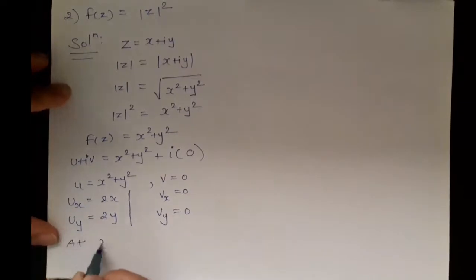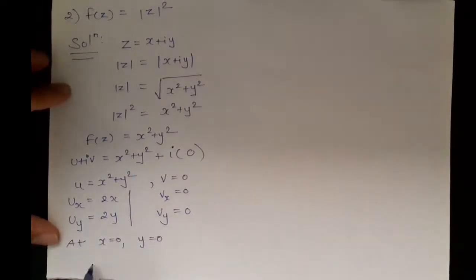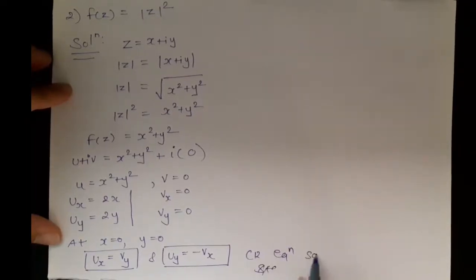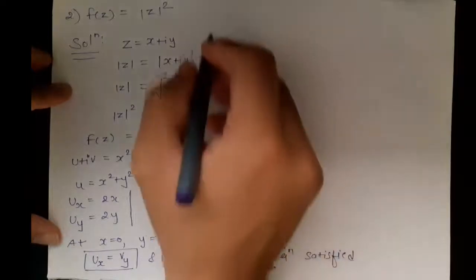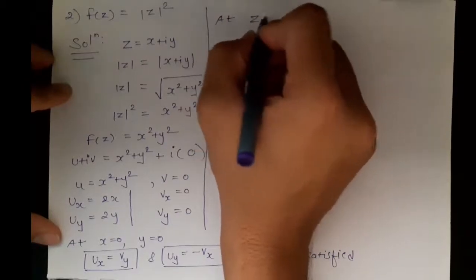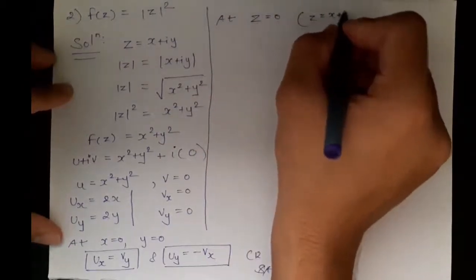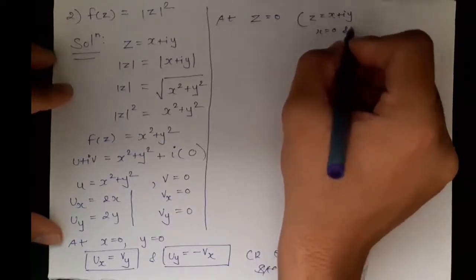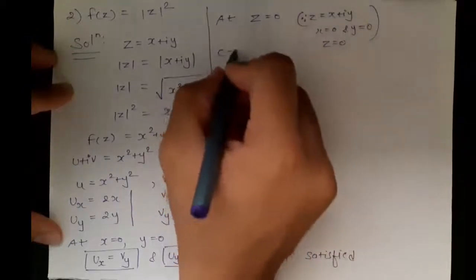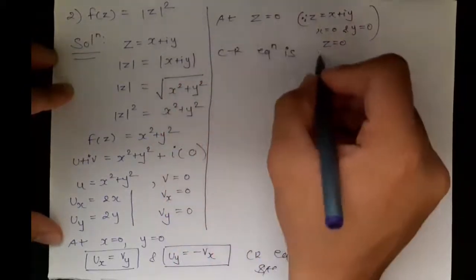That is, at x equals 0 and y equals 0, we get ux equals vy and uy equals minus vx. Since z equals x plus iy and we have x equals 0 and y equals 0, z equals 0. So at z equals 0, the CR equation is satisfied.